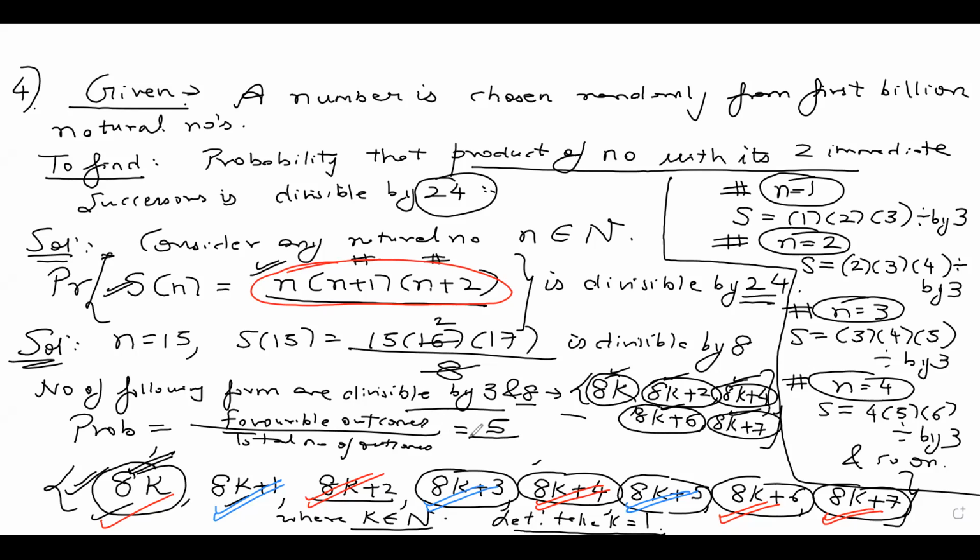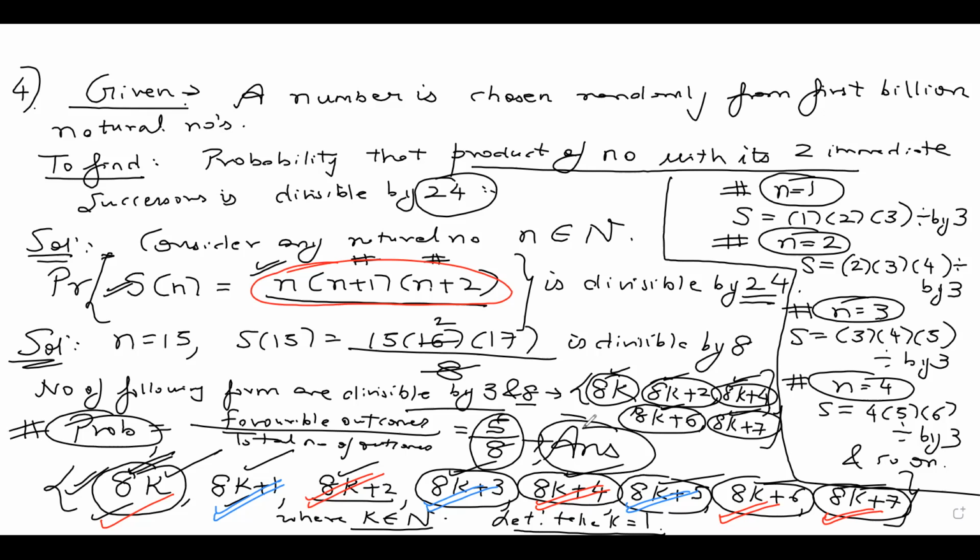How many total number of outcomes were there? If you look at the series for 8, they were of the form 8k, 8k plus 1, dot, dot, dot, 8k plus 7. How many outcomes are there? 1, 2, 3, 4, 5, 6, 7, 8. Total number of outcomes were 8. So my required probability that the product of two numbers with immediate succession is divisible by 24 is nothing but 5 by 8. Final answer for this question is 5 by 8.